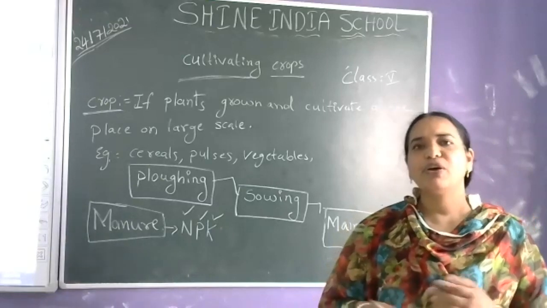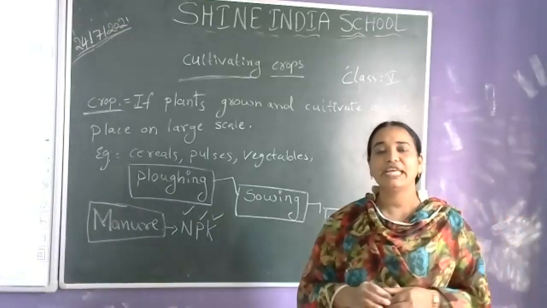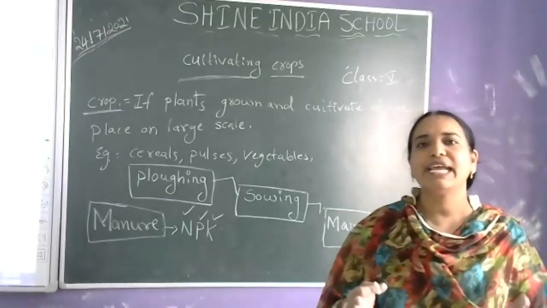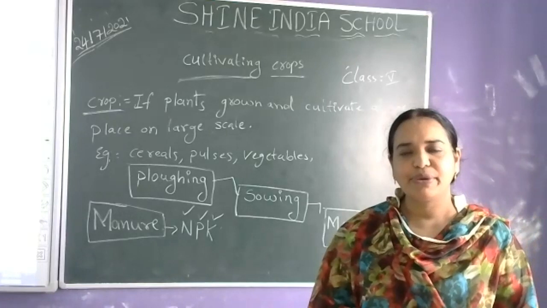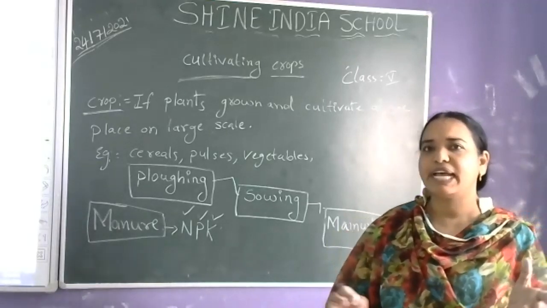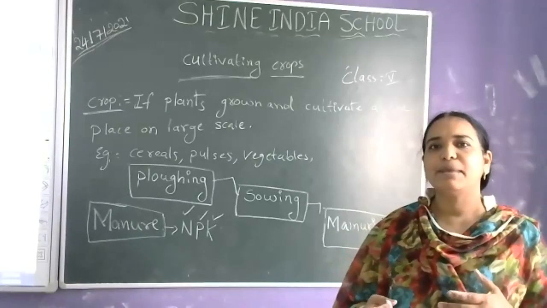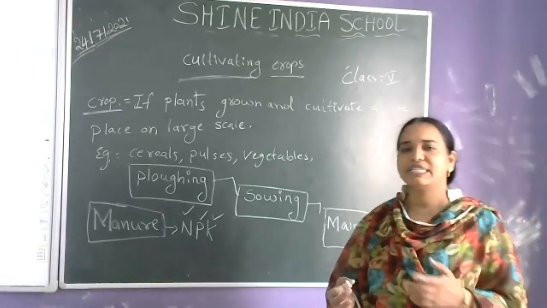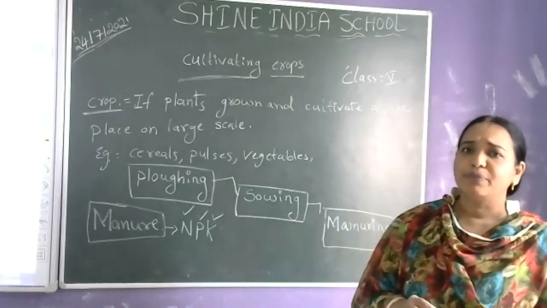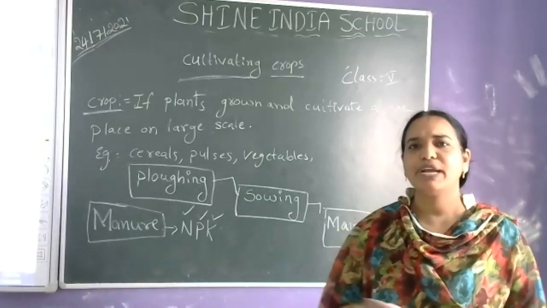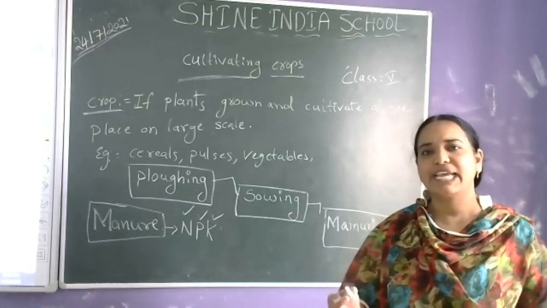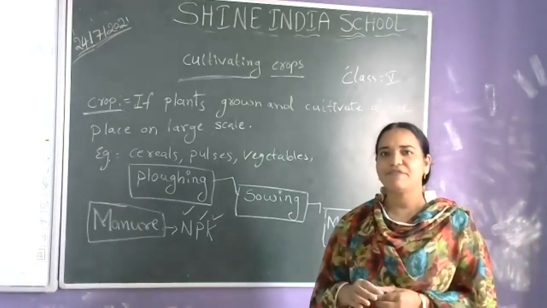Going on cultivating the crop, the soil loses its fertility. If we add the manure, it replenishes. Replenishes means the soil will get the nutrients again, and from the soil the plant gets the NPK and other nutrients it requires. Because of that, time to time the farmer is adding. The farmers have to add more and more organic fertilizers only. If we add more chemical fertilizers, the soil loses its fertility again.